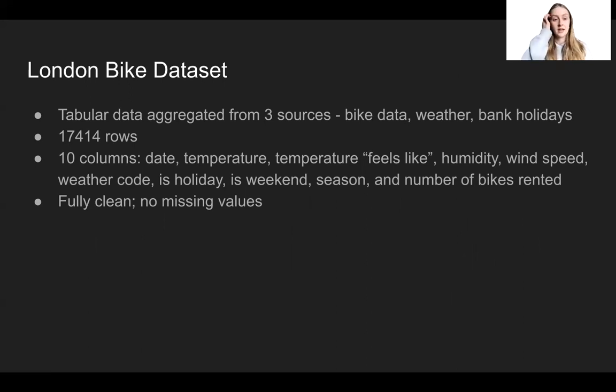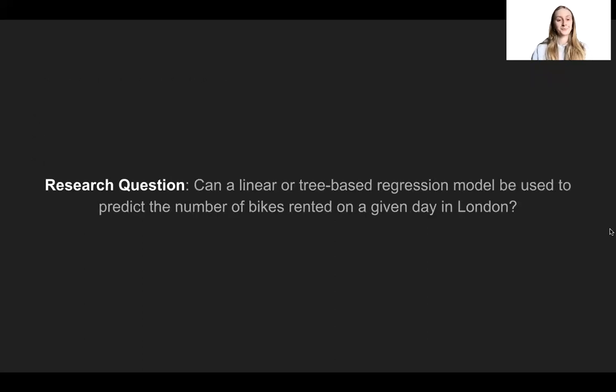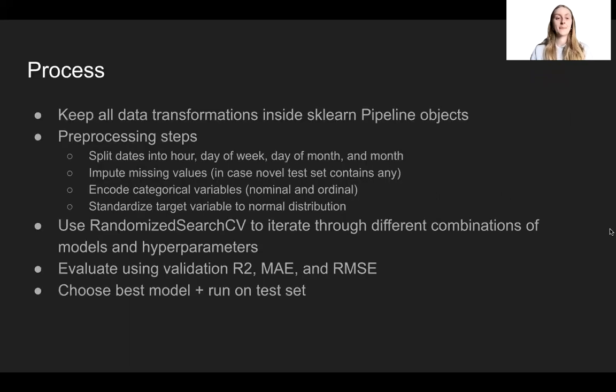goes to work. There's about 17,400 rows and 10 columns, which include the date, the temperature, the feels like temperature, humidity, wind speed, weather code, which is like rainy, cloudy, etc., whether or not it's a holiday or a weekend, the season of the year, and the number of bikes rented on that day. And the data is fully clean and there's no missing values. So the research question: can a linear or tree-based regression model be used to predict the number of bikes rented on a given day in London?